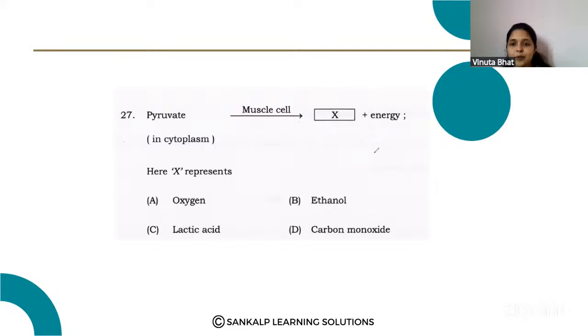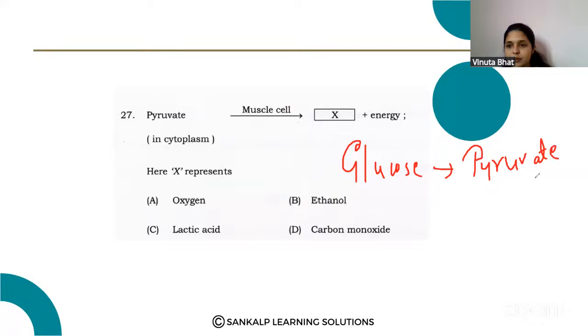In the cytoplasm, glucose is converted into pyruvate, that is a 3 carbon compound.